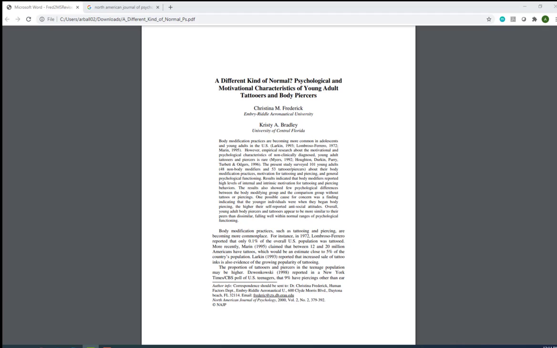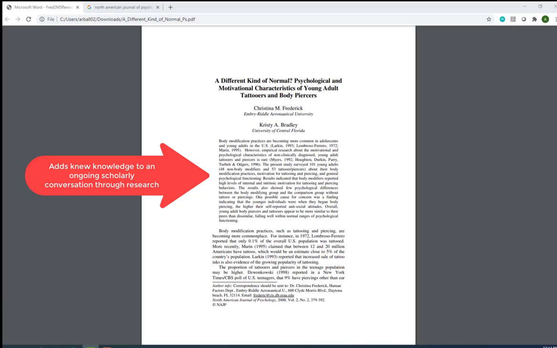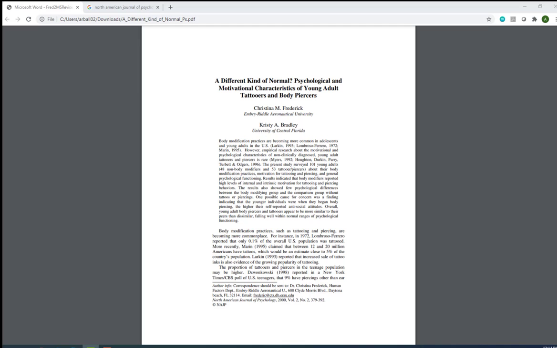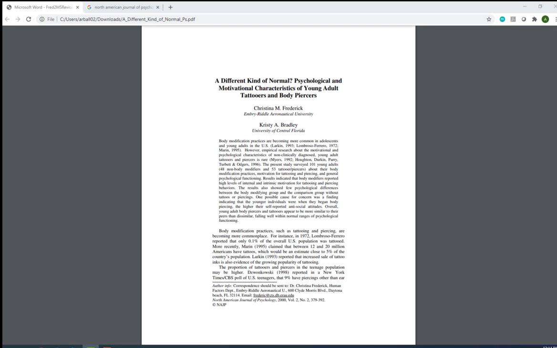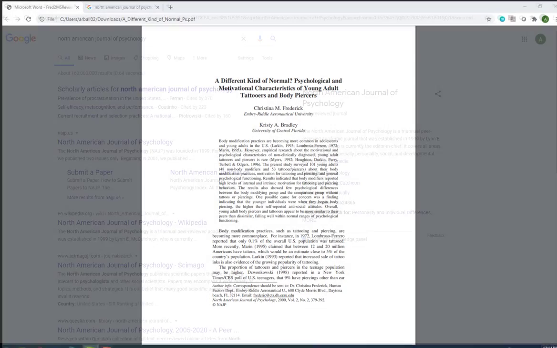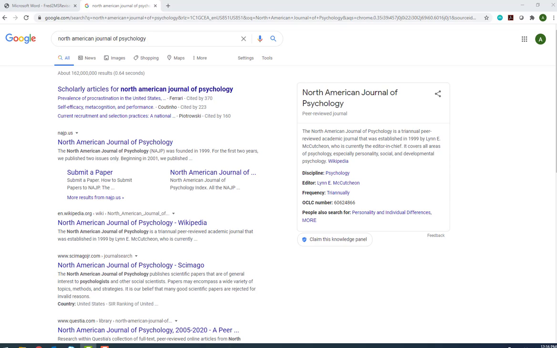This is a key feature of academic articles. They add new knowledge to an ongoing scholarly conversation through research. Next, we can see that the author is associated with the University of Central Florida. Academic articles are most often written by professional scholars associated with a college or university. You can see that this article was published in the North American Journal of Psychology. If we Google this title, we can easily find out that this is a peer-reviewed journal, meaning articles published in the journal undergo a formal review process involving other scholars reading and responding to the work.